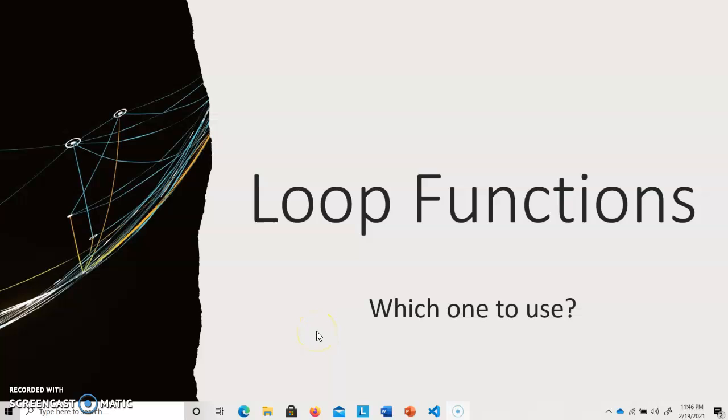Are you having trouble deciding which function to use for your loop? Well, look no further. Today I'm going to be discussing the three different types of functions, and we're going to be doing this in C++.